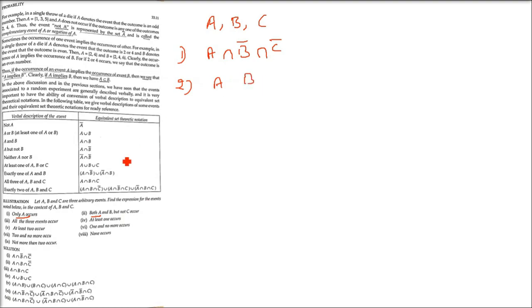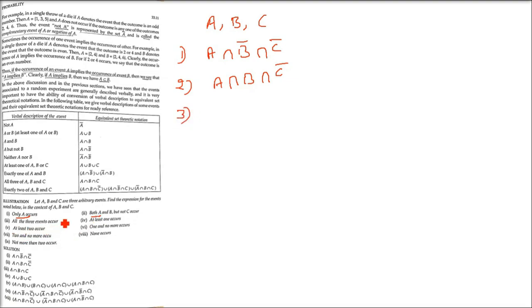Okay. Second one. Both A and B, but not C occur. Say A, B and C just write. Negate C because C is not happening, and then use the intersection sign. So A intersection B intersection C naught. Okay. When we say both, and you must see the question. If it is saying and, you will use and.